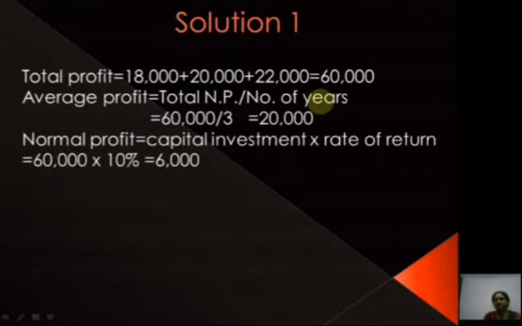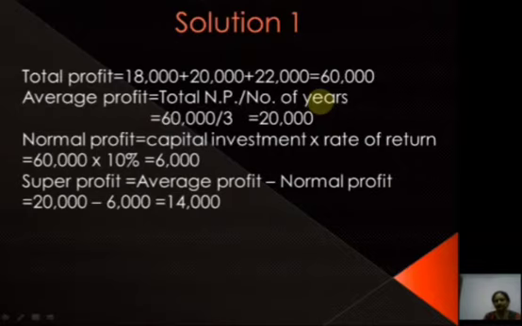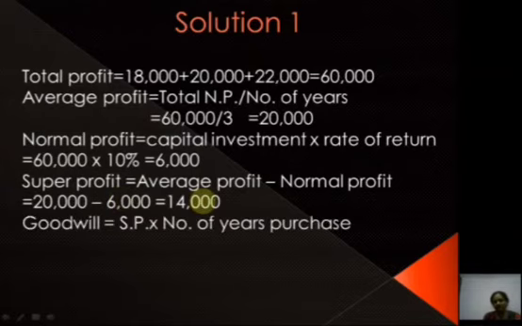Now normal profit is capital investment into rate of return, that is 60,000 into 10%, we will get 6,000. Now super profit is average profit minus normal profit, that is 20,000 minus 6,000 is 14,000. Now goodwill is super profit into number of years purchased, that is 14,000 into 3 is 42,000.